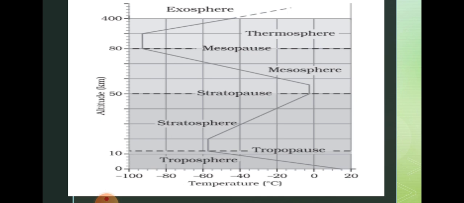Now you can see this picture. This is an important picture. You can see the troposphere, the first 0 to 10, it is written over here. With the increase of height, the temperature starts decreasing. Now see the stratosphere. With the increase of height, the temperature starts increasing. Again, in the mesosphere, it is decreasing. In the thermosphere, it is increasing. And we don't have any proper information about the exosphere. So this is all about the structure of the atmosphere, and that is very important.